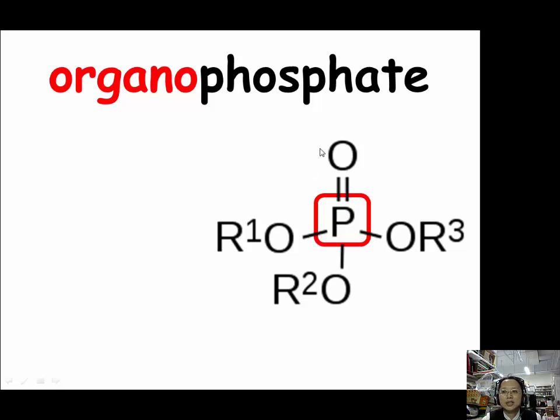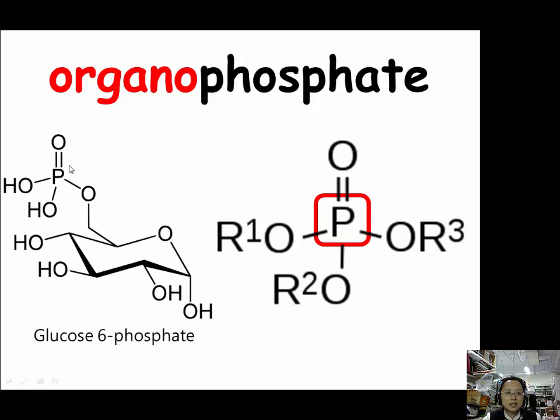The United States Environmental Protection Agency, EPA, lists organophosphate as very highly acutely toxic to bees, wildlife, and humans. And this is the basic structure of organophosphate. One example we give here is glucose phosphate. This group can also be considered organophosphate. However, glucose 6-phosphate is not toxic at all, just like DNA and RNA are also not toxic.